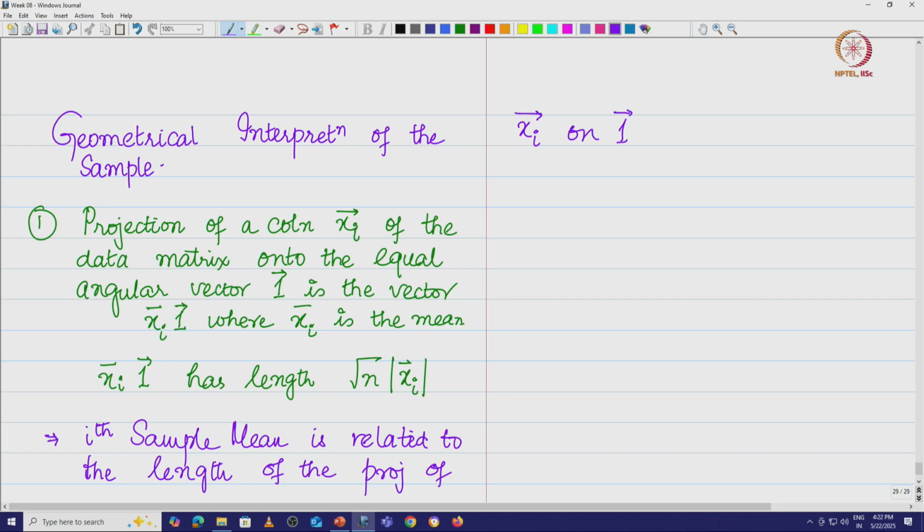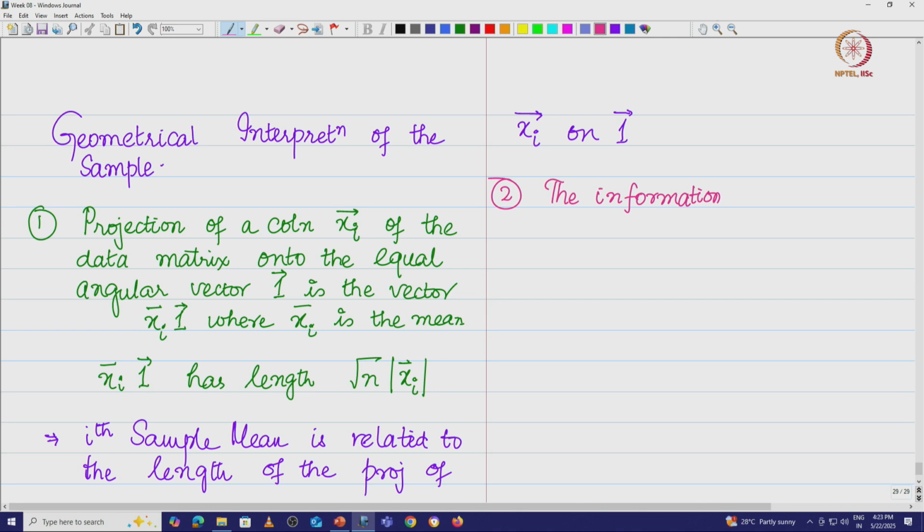Okay. Now, the second important understanding that we are going to get is this. The information that we are going to call the correlation matrix and the covariance matrix, we will come to that in a bit. I will just make a note here.